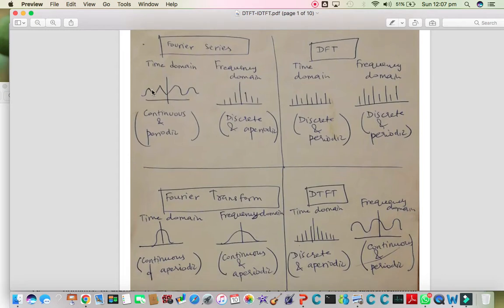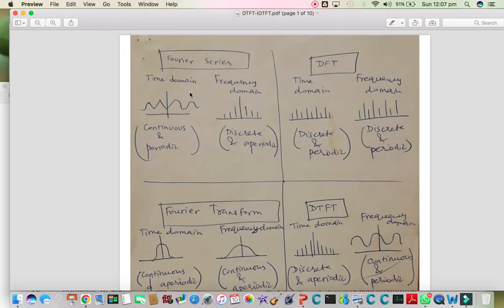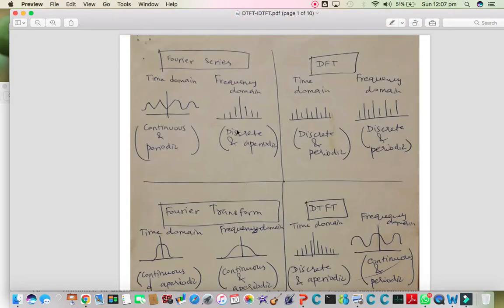This is the oscilloscope representation. This is the spectrum analyzer representation. The Fourier transformation is also used for the continuous and aperiodic signal, while the Fourier series is for the continuous and periodic signal. So the Fourier transformation is used to transform this kind of signal into a continuous aperiodic frequency domain signal. These are the two transformations for the continuous time signal.